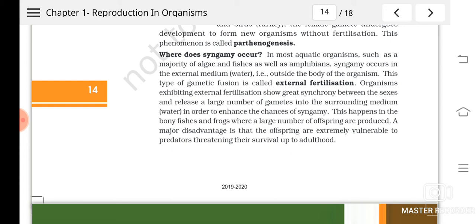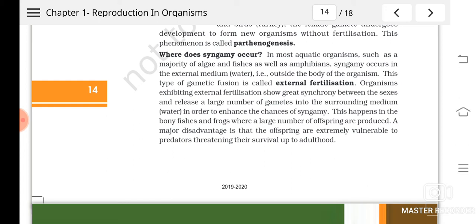Actually, they release their eggs into the water, and then the males release sperms, and there they will get fertilized.